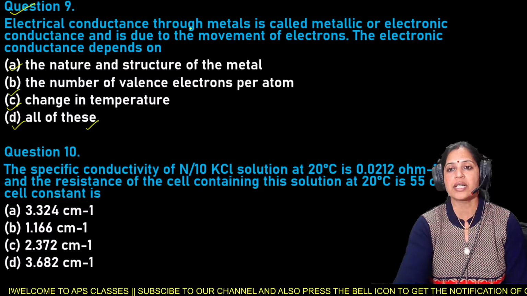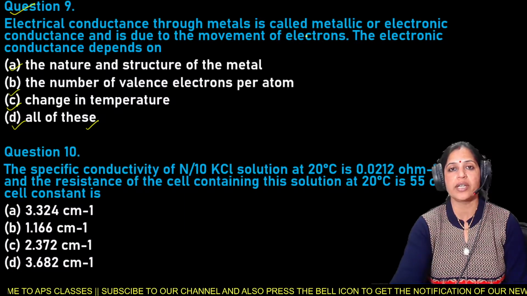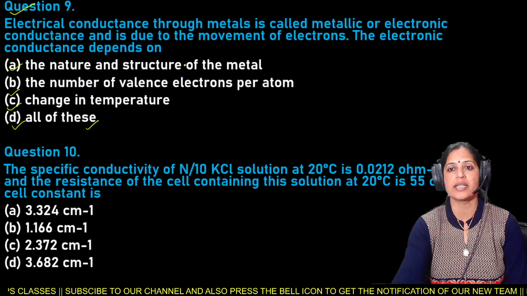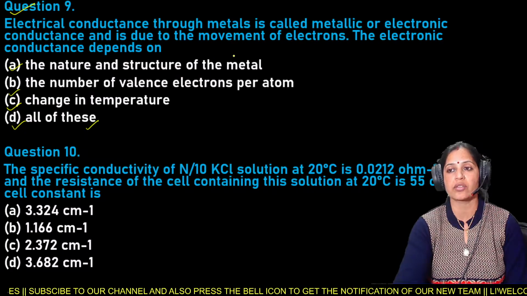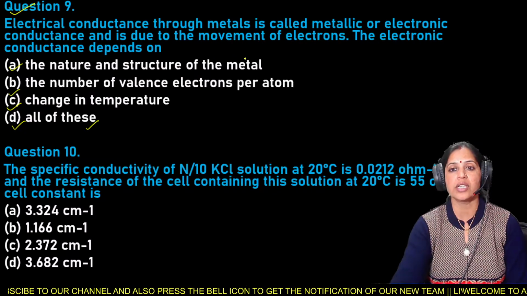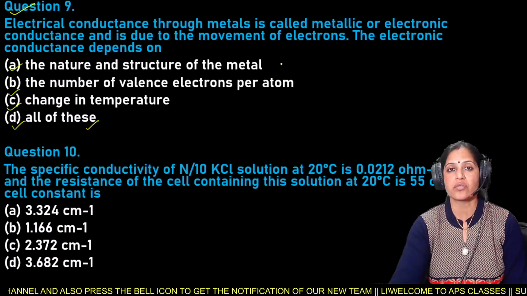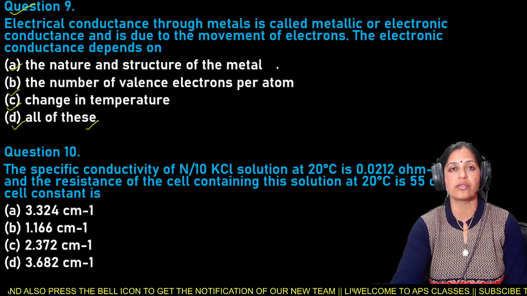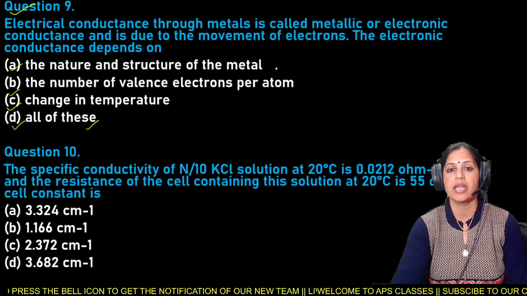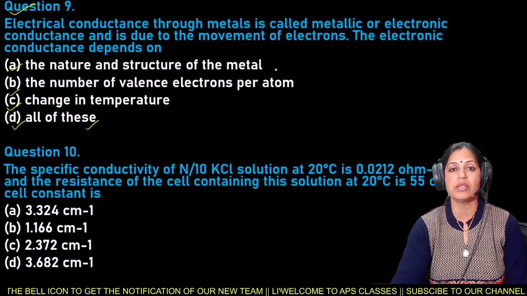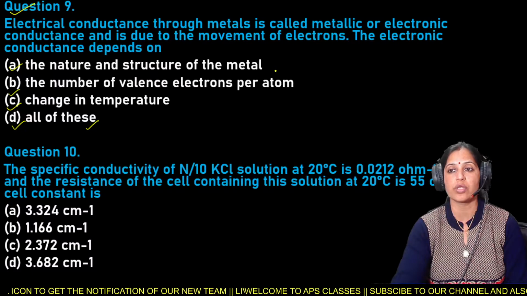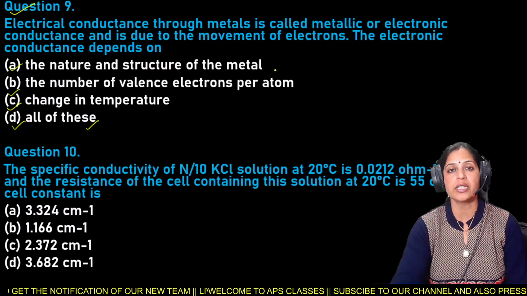So here, electrical conductance through metals is called metallic or electronic conductance and it is due to the movement of electrons. The electronic conductance depends upon the nature and the structure of the metals, the number of valence electrons per atom, and the change in temperature. That means all these factors are responsible for the electronic conductance.